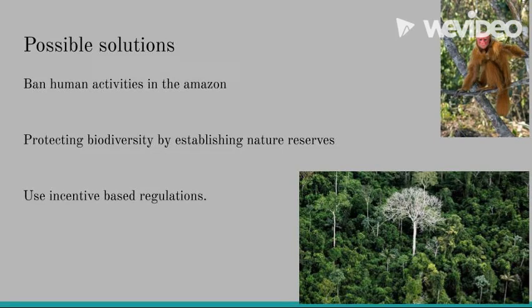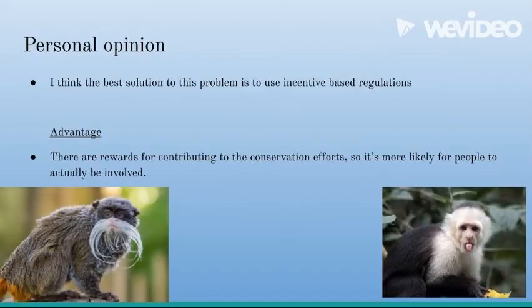For example, in 2008, the Brazilian government implemented the Forest Code. The Forest Code changed the way the government administers agricultural activities in Brazil. Instead of using command and control, they now use an incentive-based approach. Under this new system, landowners could keep their land as long as they converted at least 20% into protected areas. An advantage of this approach is that it gives landowners the flexibility to choose how to meet their requirements.